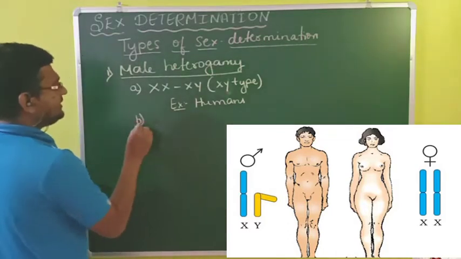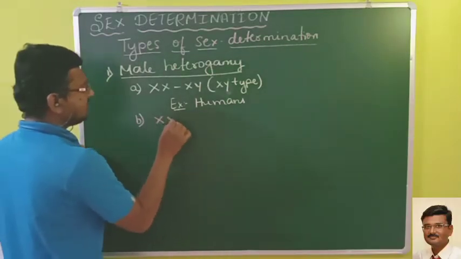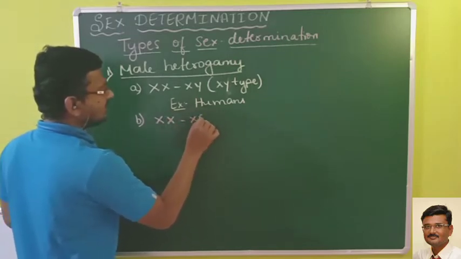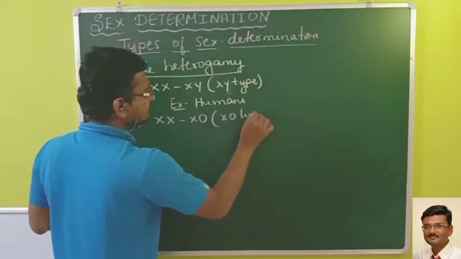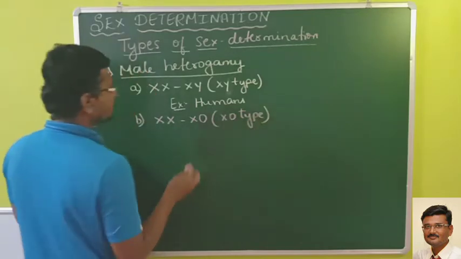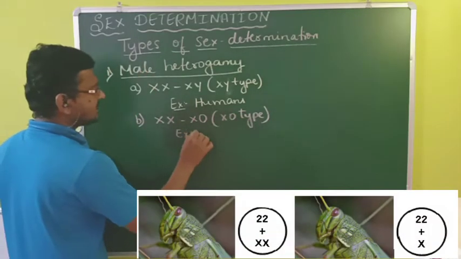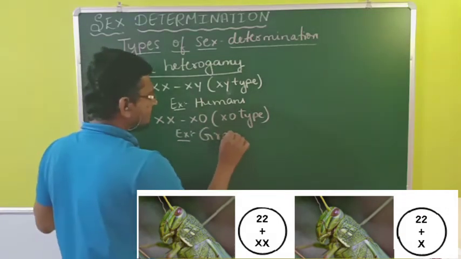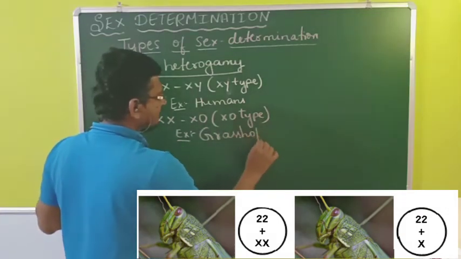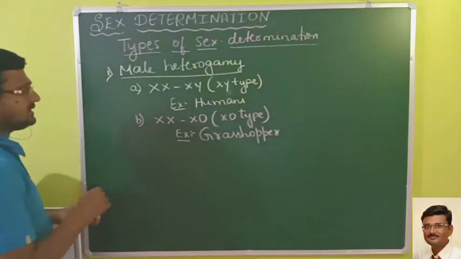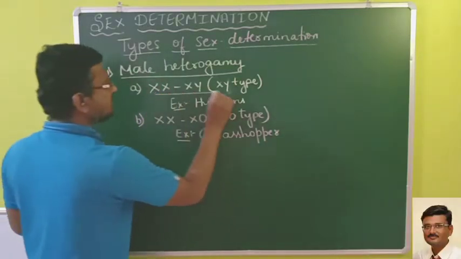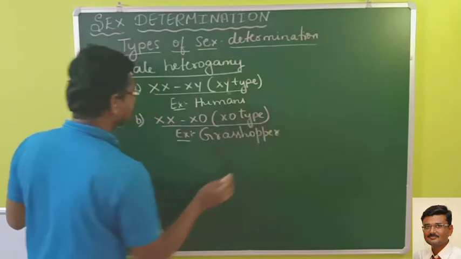The second one in male heterogamy is XX and XO type. The example we will be studying is grasshopper. So these are the two types in male heterogamy.